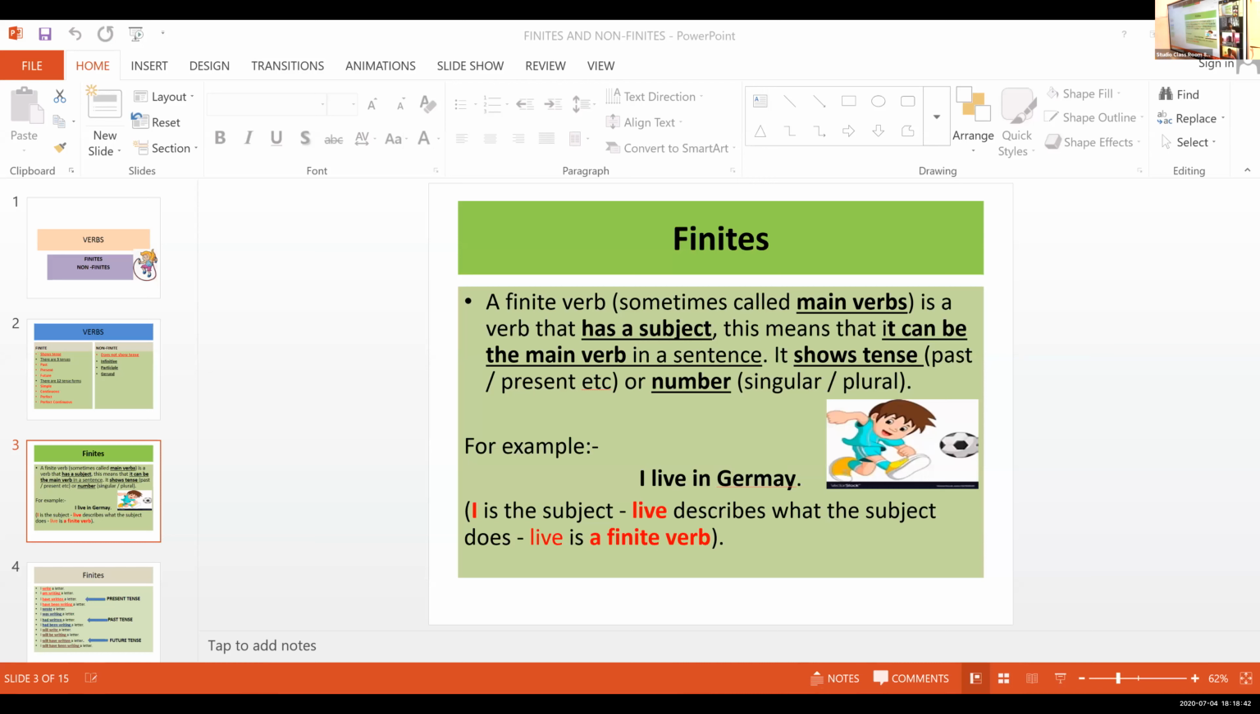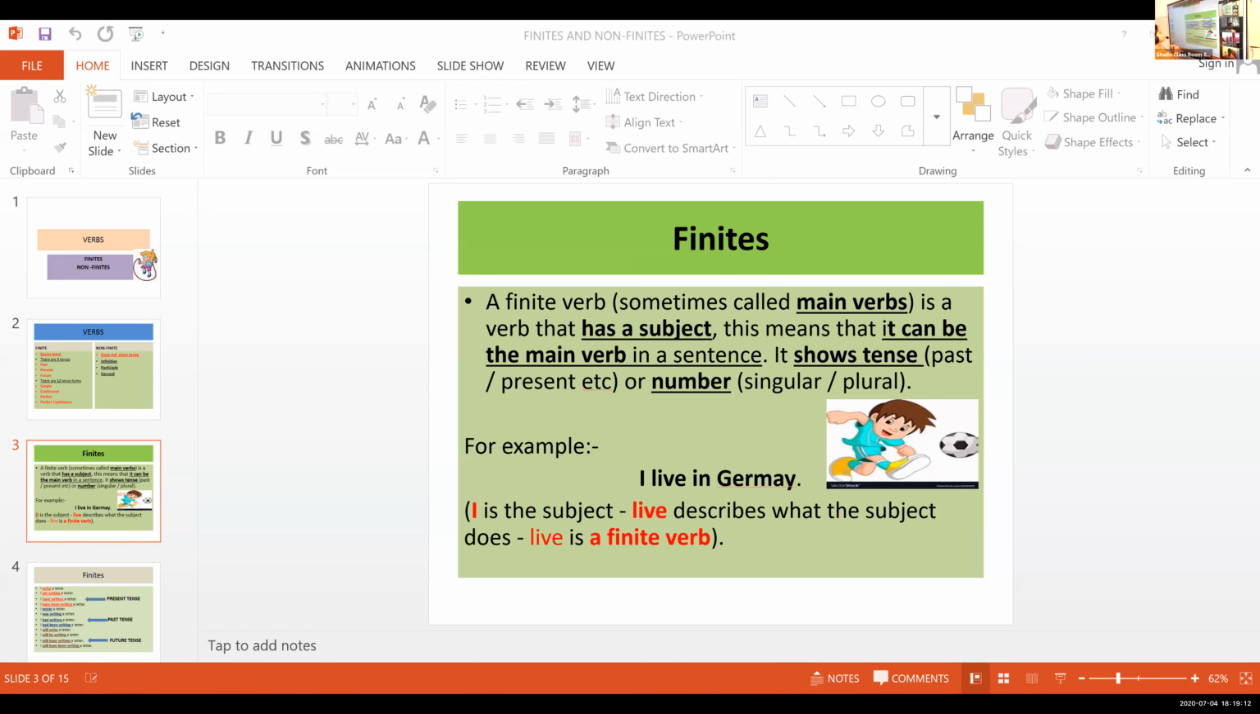There are a few points to remember. Let me explain once again. A finite verb sometimes acts like a main verb. I have given a clue: speaks, right? So it acts like a main verb in a sentence. And also it has a subject, so it acts like a main verb in a sentence. And it shows the tense. It is limited by the number and the person. Am I clear? Yes, ma'am.